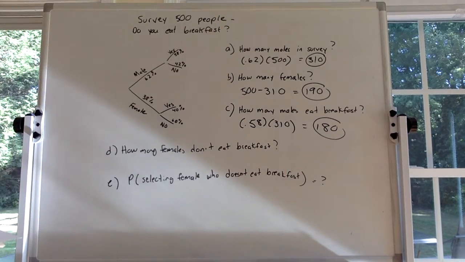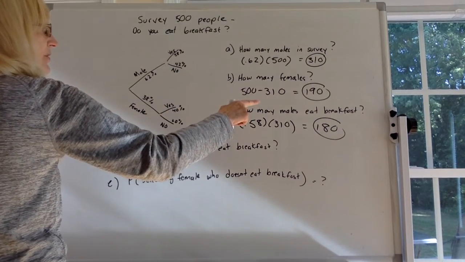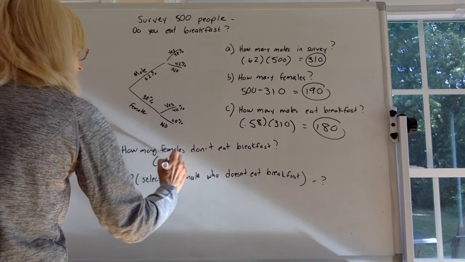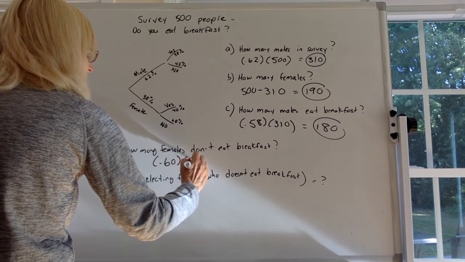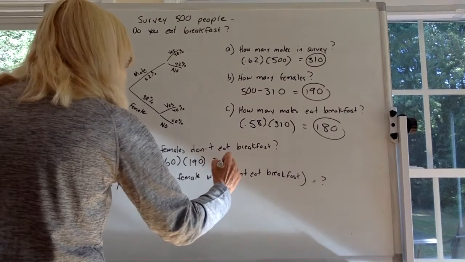Okay. How many females don't eat breakfast? Well, we have 190 females, and 60% of them said that they don't eat breakfast. So you have to do 0.6 times 190, and I think you get 114.